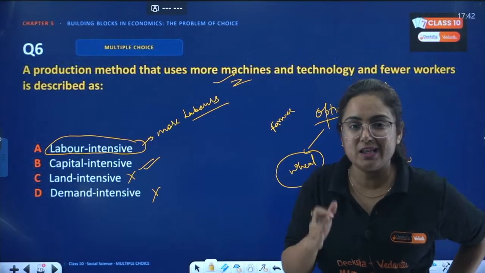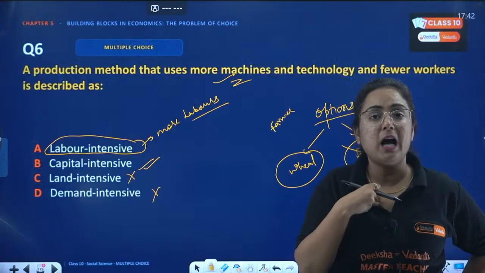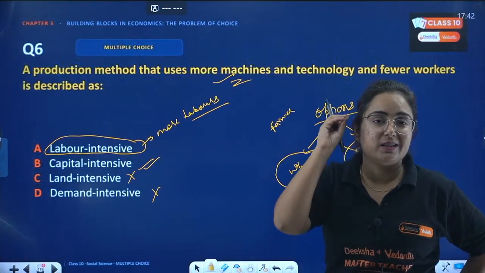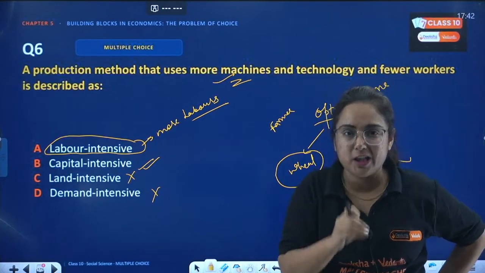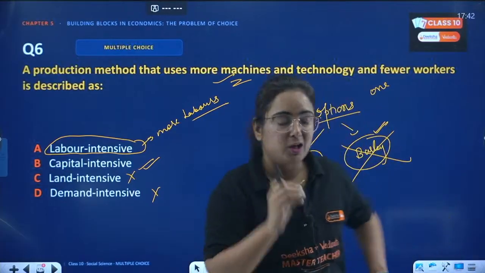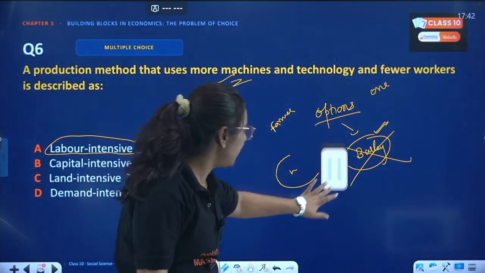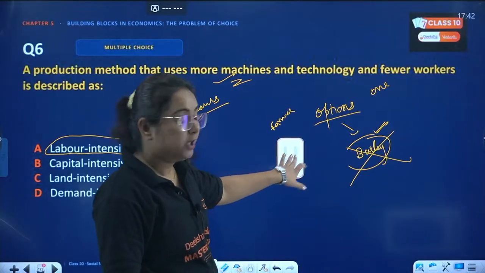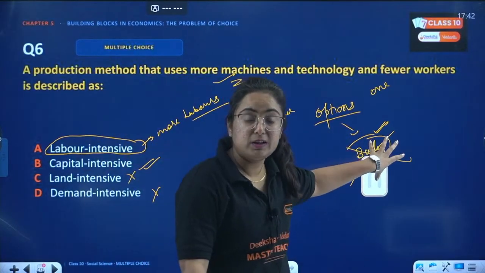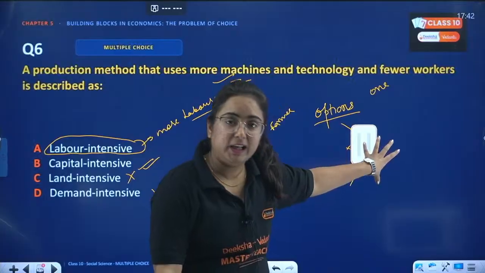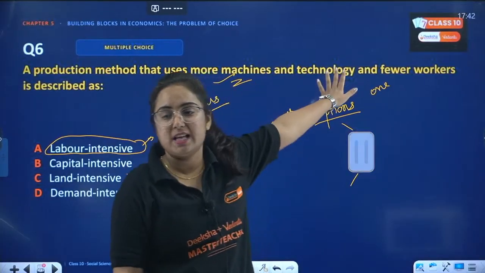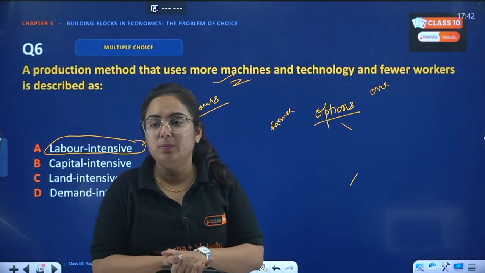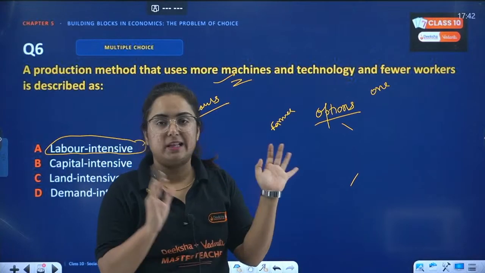If anyone is still confused about it, beta, this is the topic in the first chapter, that is opportunity cost. Whenever you choose one option, you leave the alternative. The value of the alternative not being chosen is known as opportunity cost. I hope now this is clear.